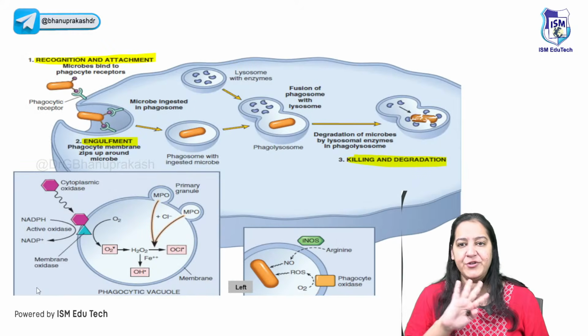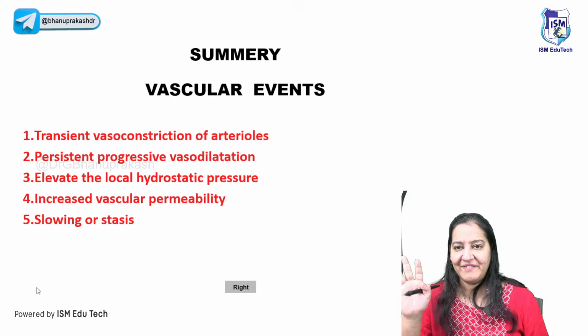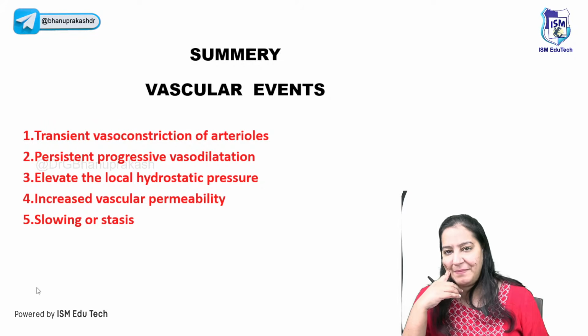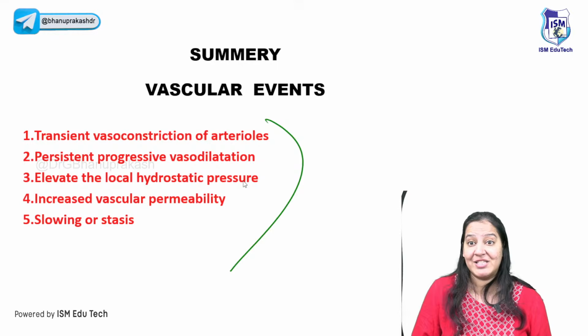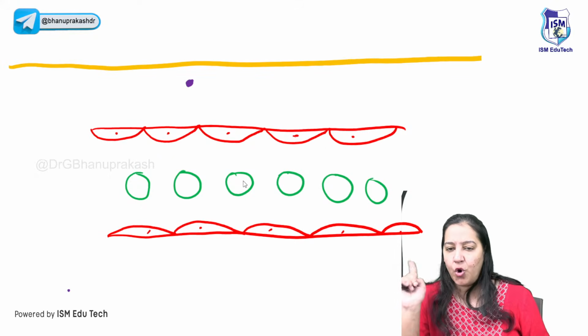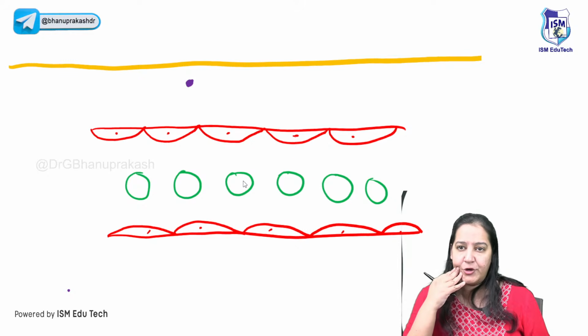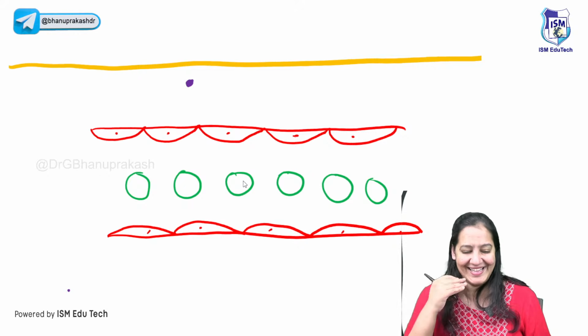So let me revise. Acute inflammation is over: the 5 vascular events and the 6 cellular events. Can you help me in revising? First, revise the 5 vascular events. This is the master diagram. Show me all 11 events here. Yes, I can do so.